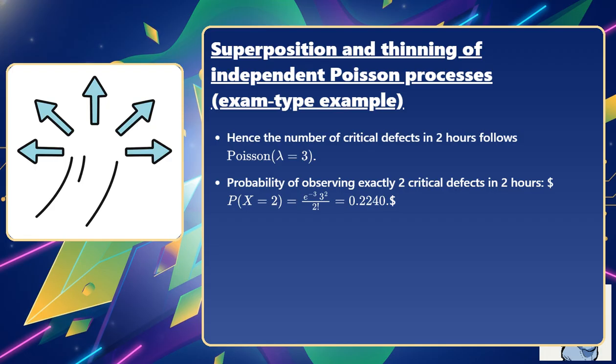The probability of observing exactly 2 critical defects in 2 hours is P of X equals 2 equals e to the minus 3 times 3 squared divided by 2 factorial, which equals 0.2240.